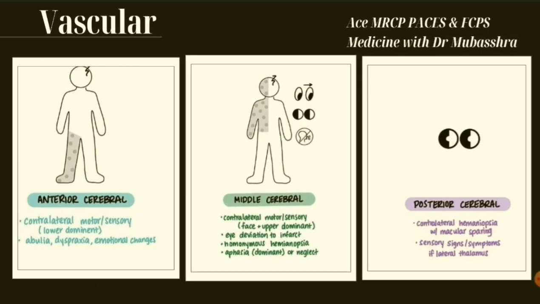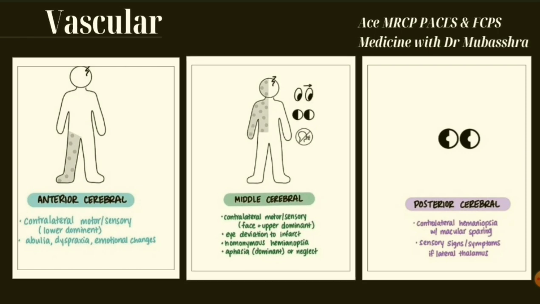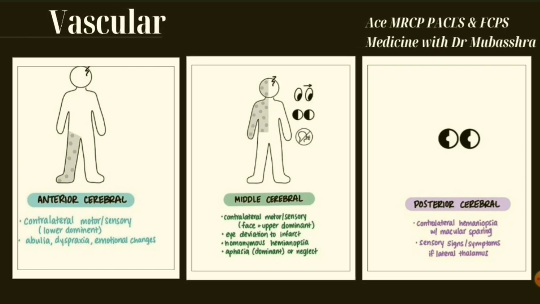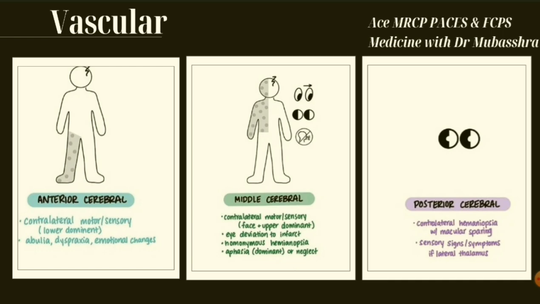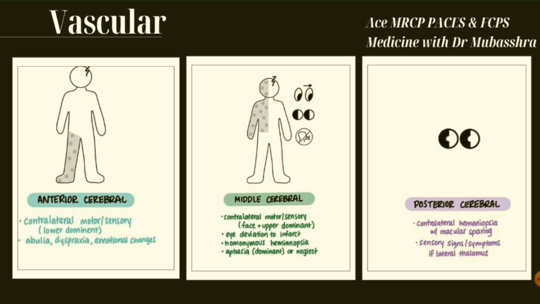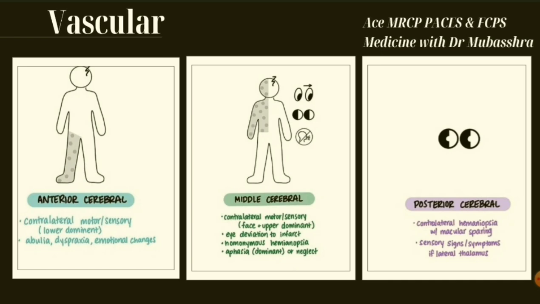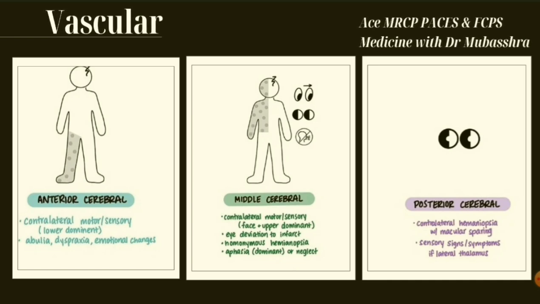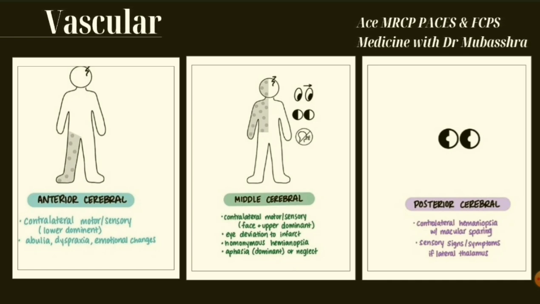If anterior cerebral artery is involved, there is contralateral hemiplegia involving lower limb more than upper limb. Legs are weaker than the arms. If middle cerebral artery is involved, there is contralateral hemiplegia with face and upper limb more prominent. That is, arms are weaker than the legs. There is homonymous hemianopia and aphasia. If posterior cerebral artery is involved, there is contralateral hemianopia with macular sparing. And if lateral thalamus is involved, there can be sensory signs and symptoms.